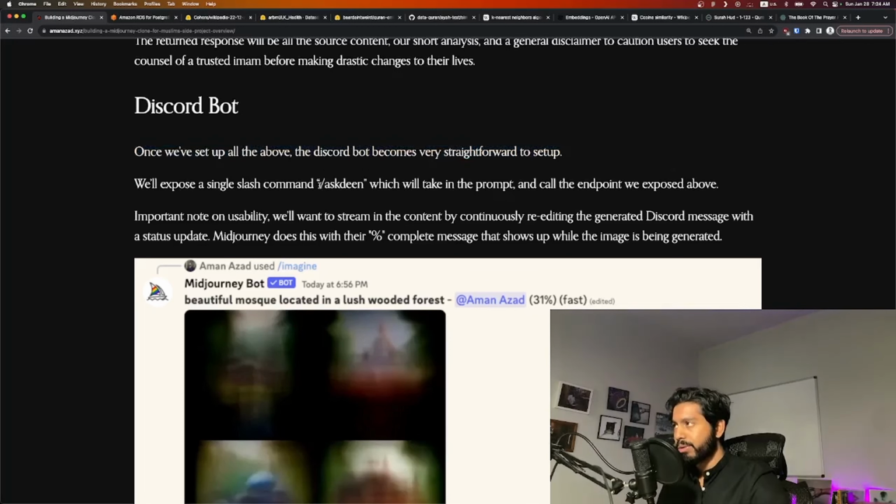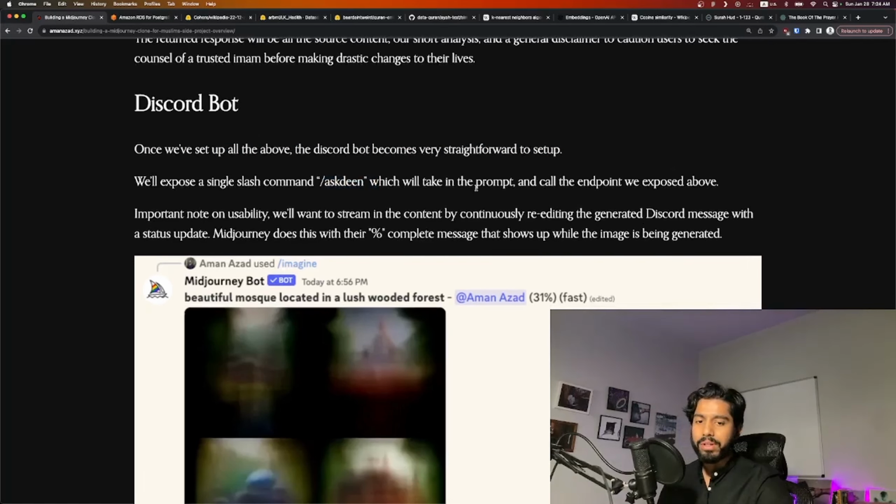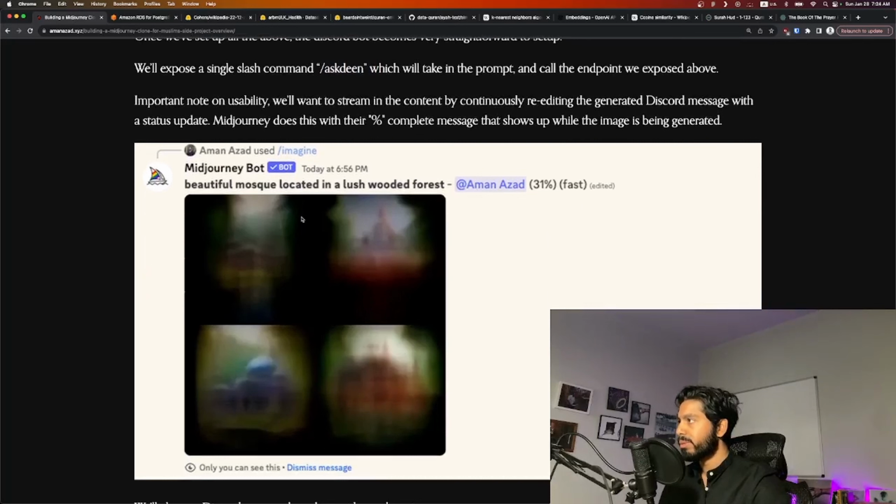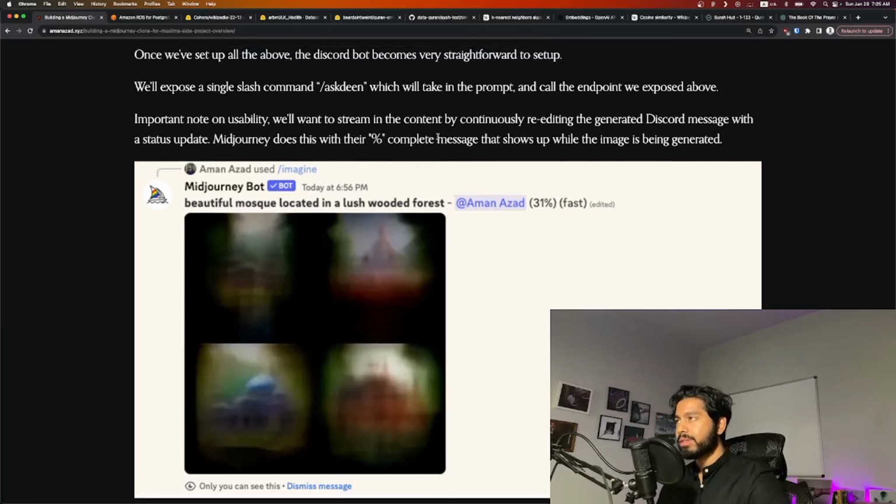Again, we expose a really simple slash command, /ask Dean. That's going to go ahead and take in the prompt. If you've ever used Midjourney before, it's very similar. So Aman will use /ask Dean. We're going to put the ask Dean bot, and we're going to have that prompt. And for usability, this is an important note: we're going to want to continuously re-edit that generated message to start streaming in our responses.